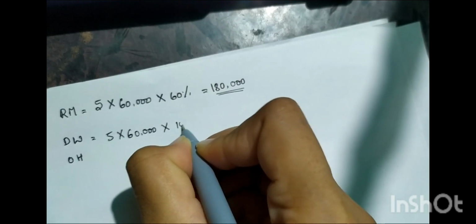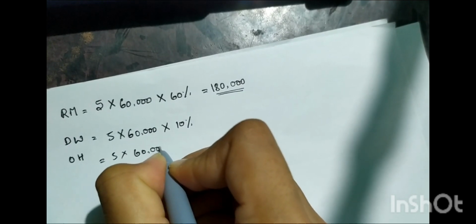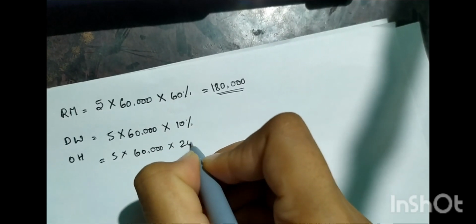Direct wages and overhead: again, 5 rupees per unit selling price into 60,000 units into 10%, and 5 rupees into 60,000 into 20% for overheads.